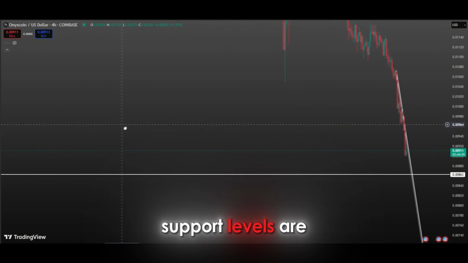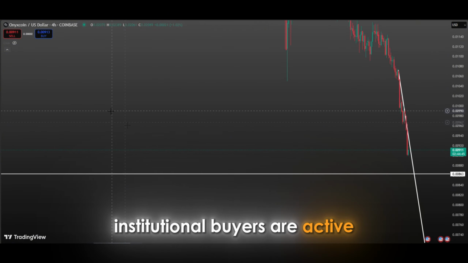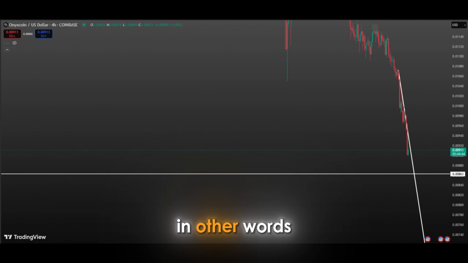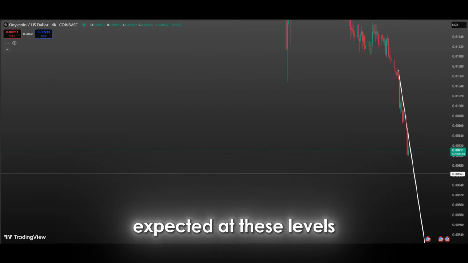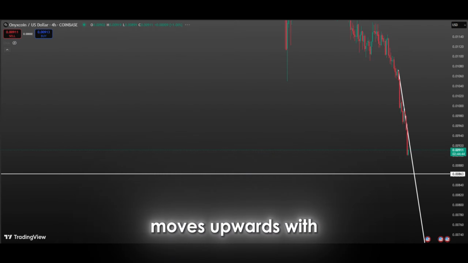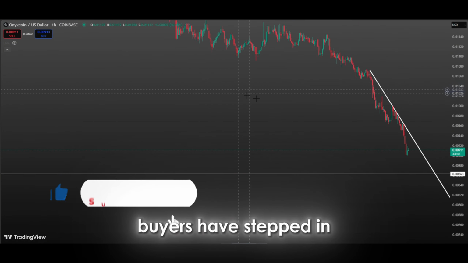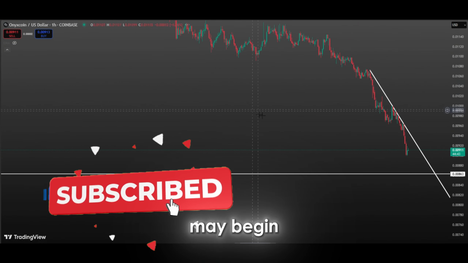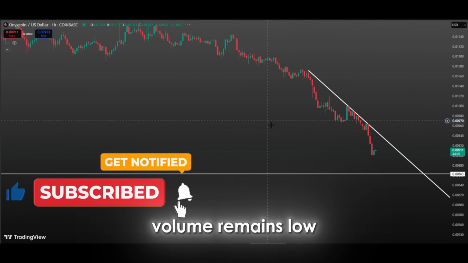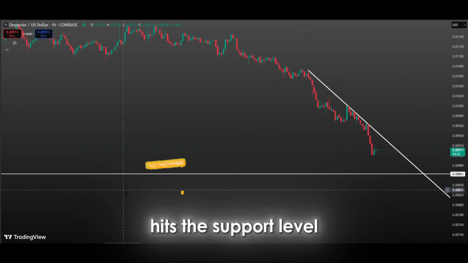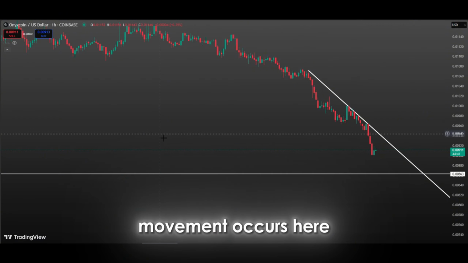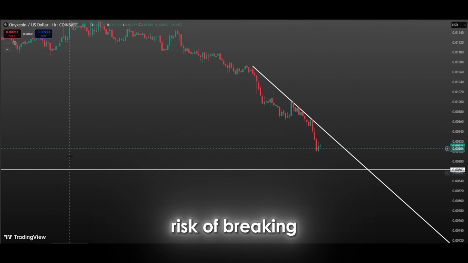Such important support levels are usually where large investors and institutional buyers are active. In other words, large volume of buy orders are expected at these levels. If the price moves upwards with increasing volume when it hits the support zone, this indicates that buyers have stepped in and the uptrend may begin. Conversely, if the volume remains low when the price hits the support level and a sideways movement occurs here, the support zone may be at risk of breaking.